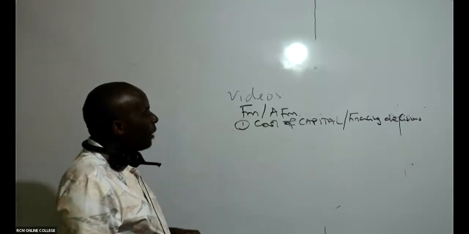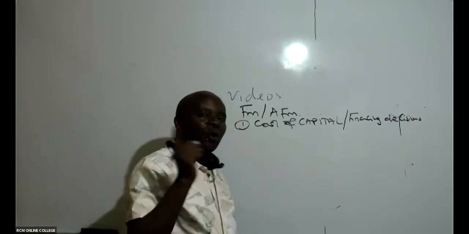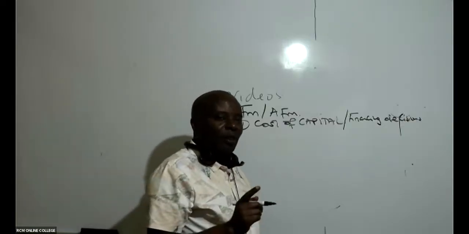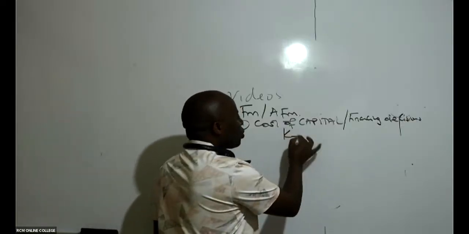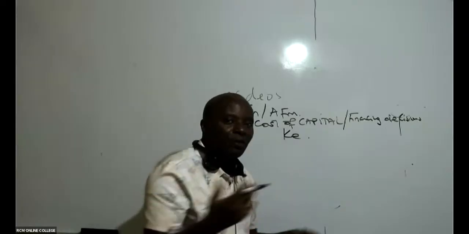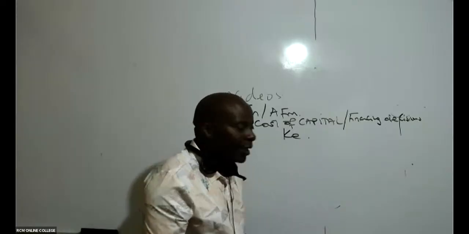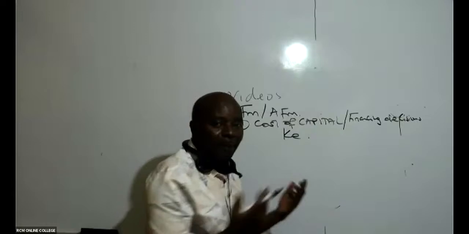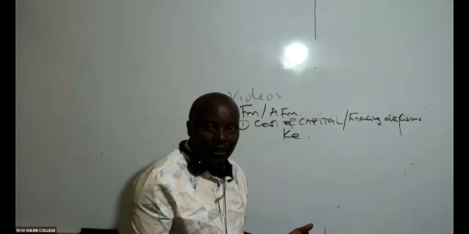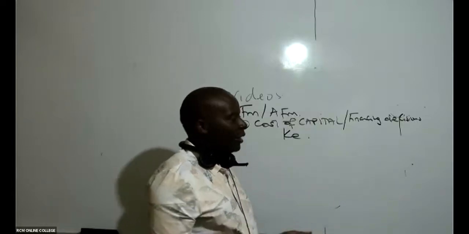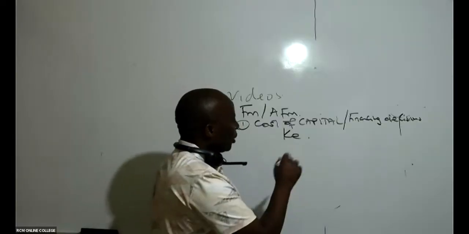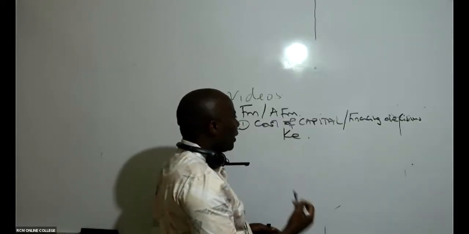So under cost of capital, we must know how to compute cost of capital. So we have in this case, for example, cost of equity using the dividend valuation model, using dividends. We have cost of equity using CAPM, and many other methods here. We must know how to get cost of preference shares, cost of debt, etc.